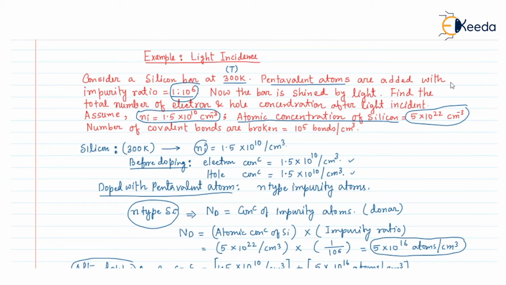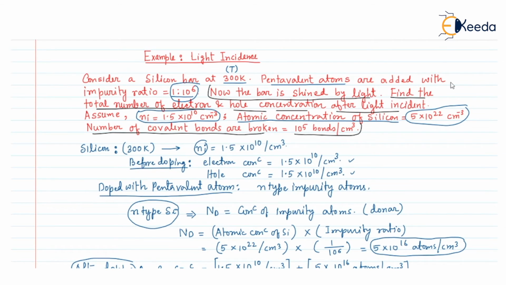Now in the question it is written that the bar is shined by the light. Find the total number of electrons and hole concentration after light incident if the number of covalent bonds broken is 10 to the power 5 bonds per unit volume. So now the light has been shined and we have to find the total electron and hole concentration after the light incidence if 10 to the 5 covalent bonds will be broken per unit volume.